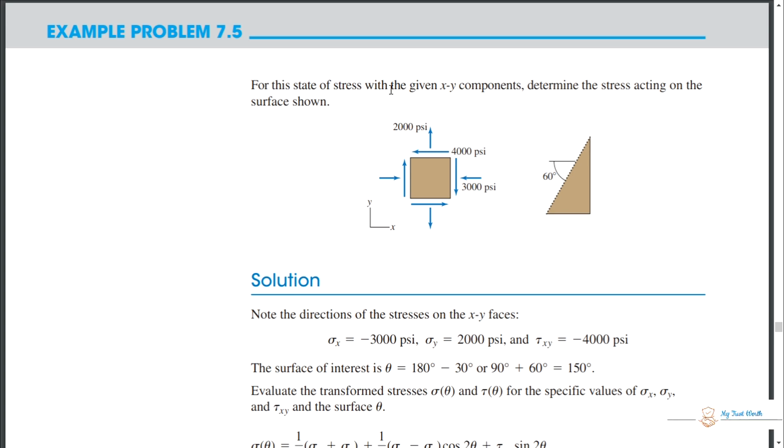For this state of stress with the given x and y components, determine the stress acting on the surface shown. So this is your stress block, and x and y axes are shown, with minus 3000 psi compression, 4000 psi shear stress, and 2000 psi tension, oriented at angle theta of 60. Theta is equal to 60 degrees.